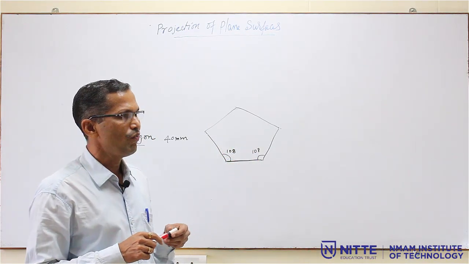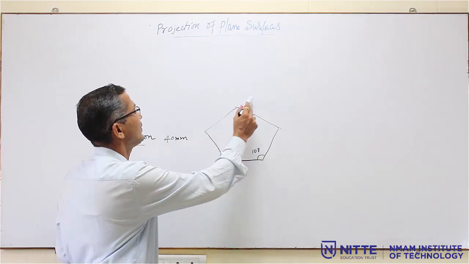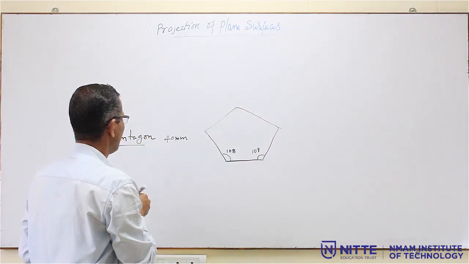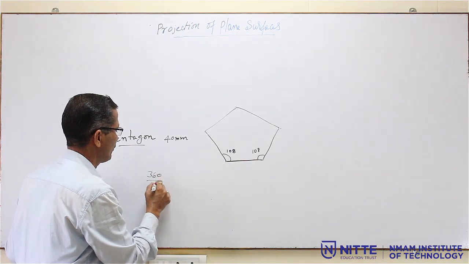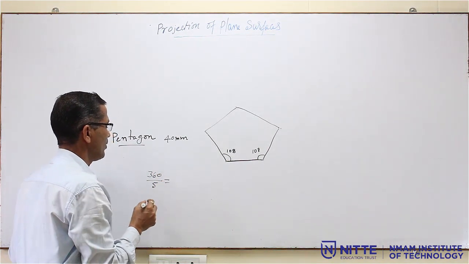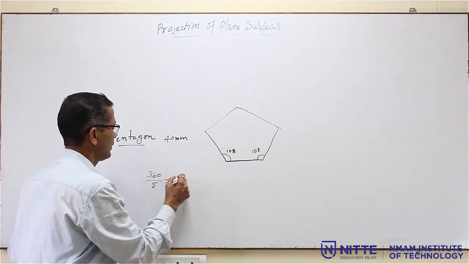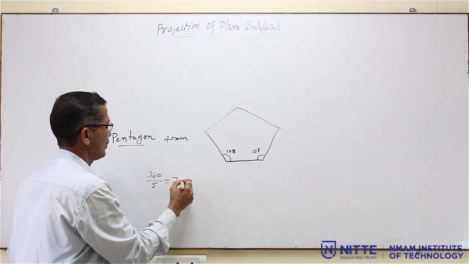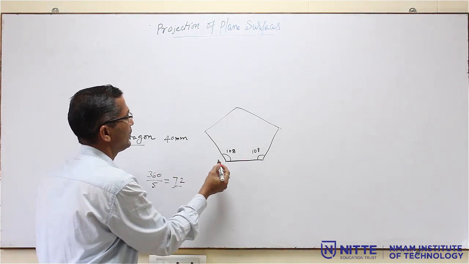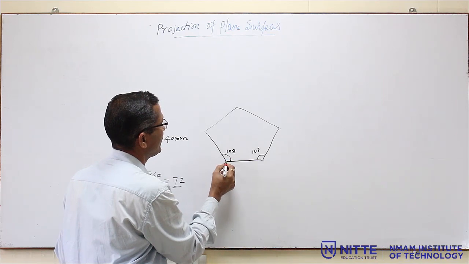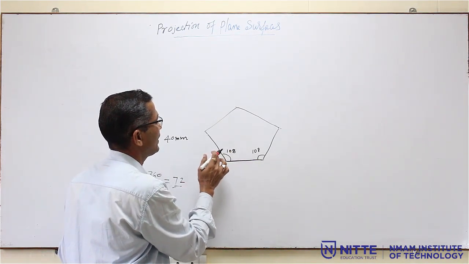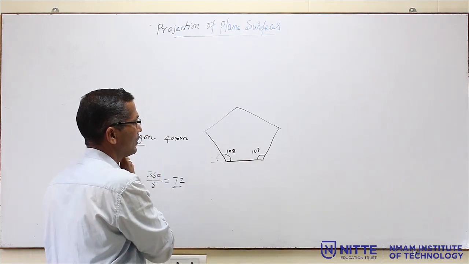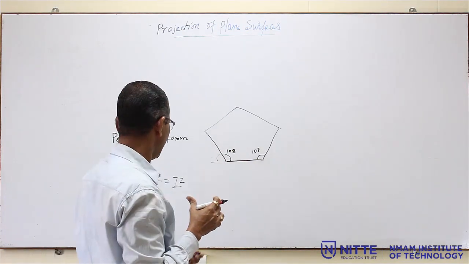Now, here we have 5 sides. So, 360 divided by 5 will be 72. That means the outside angle will be 72. Then what is the inside angle? 180 minus 72 is 108 degrees. So, that is how we are going to get it.